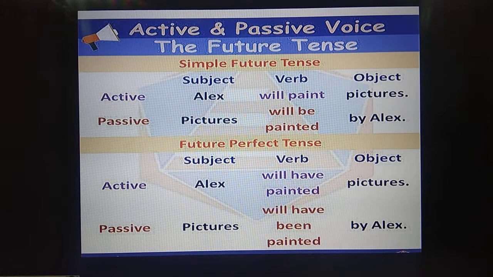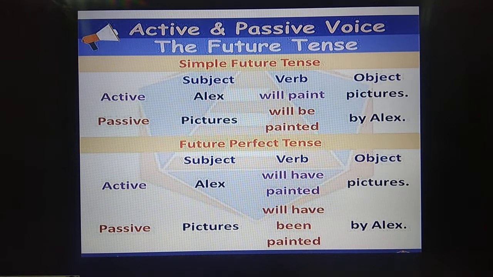And for future perfect tense, what is the word that has to be introduced? Been. Always I have told you for perfect tense, don't forget, you have to use the word been. And for continuous tense, what's the word to be introduced? Being. Ing form. Being. Don't forget. Clear? Now, Alex will have painted pictures. How will it change into passive voice?